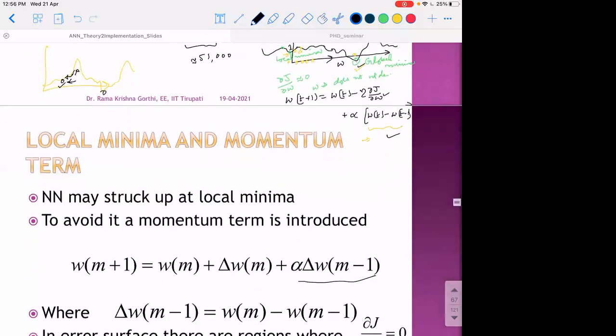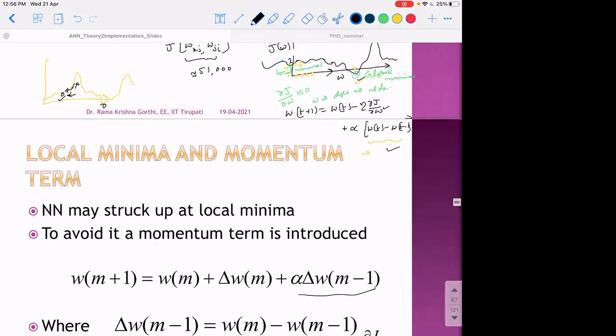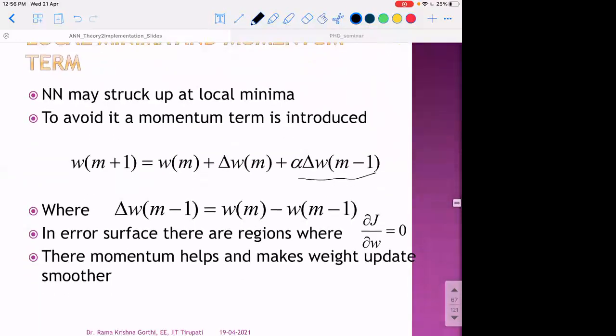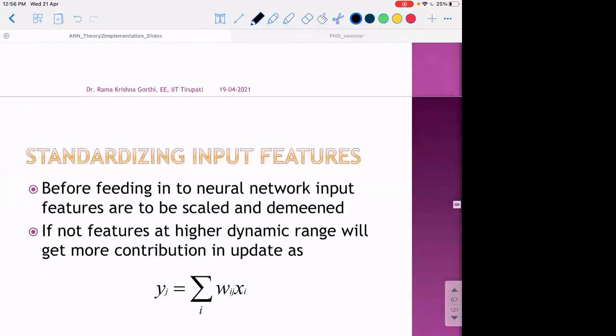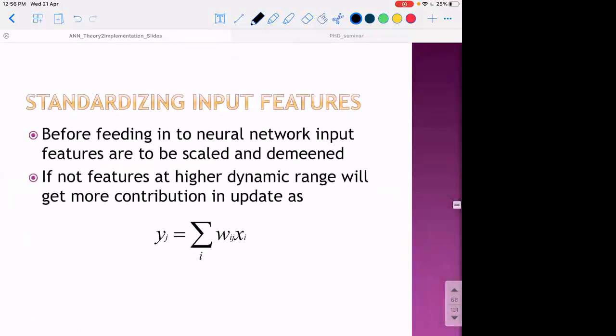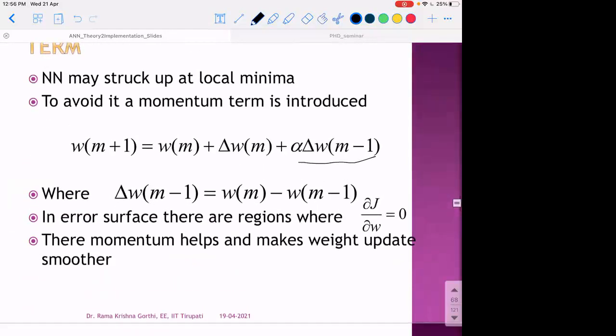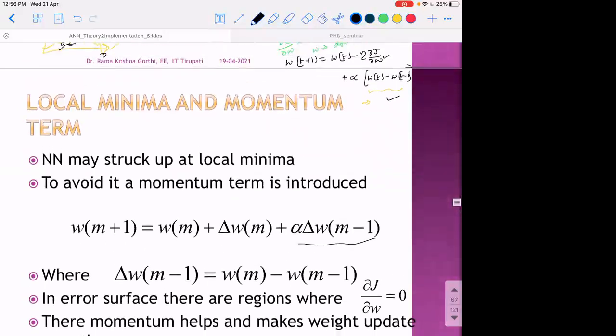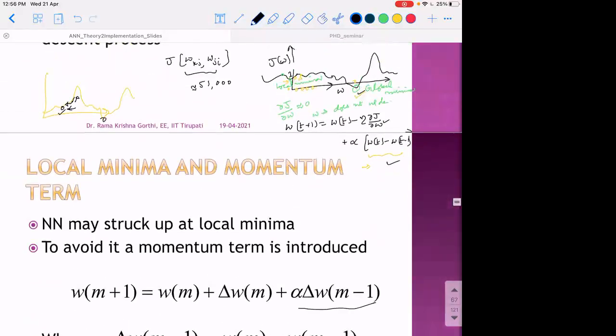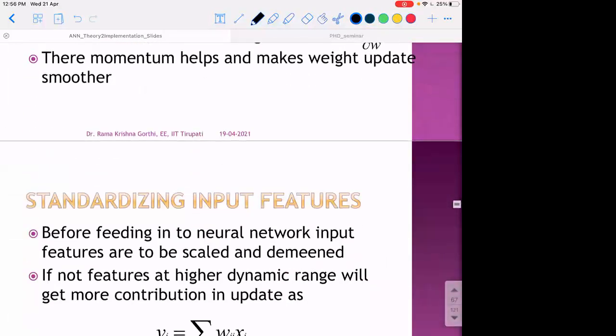This is one of the very important terms that is usually used in all neural network implementations or learning. Since we are taking the move in the same direction as the previous direction, it will also help us to converge smoothly to the local or global minima in neural networks.